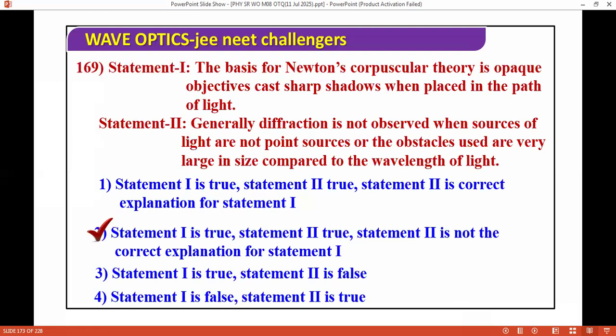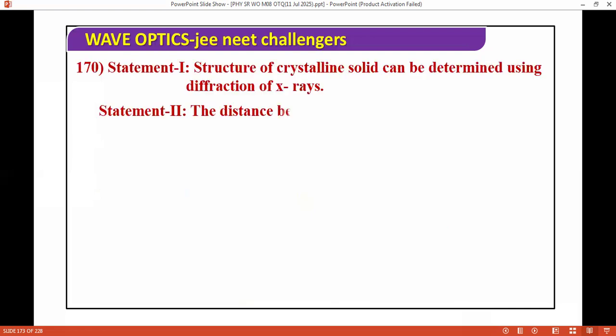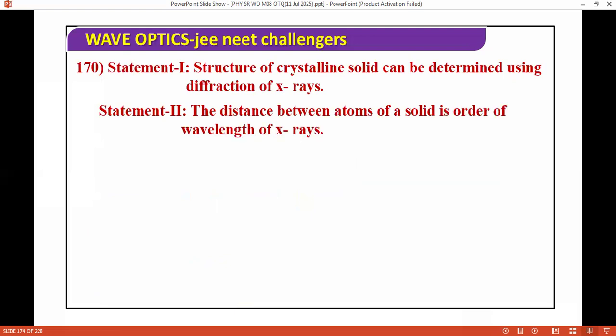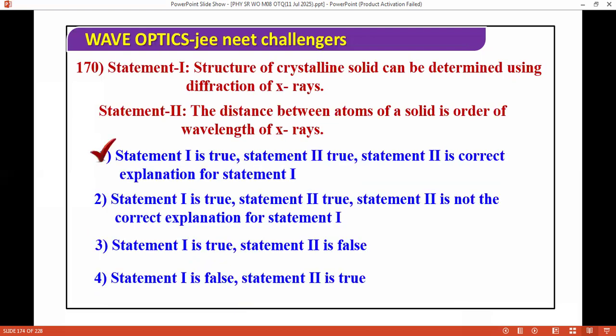Next question I have is, the structure of crystalline solids can be determined using diffraction of X-rays. The distance between atoms of solid is of the order of wavelength of X-rays. This is an easy, tactical question. You should answer both is true and correct explanation.